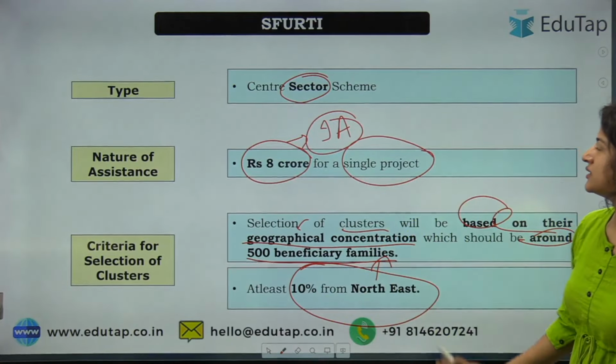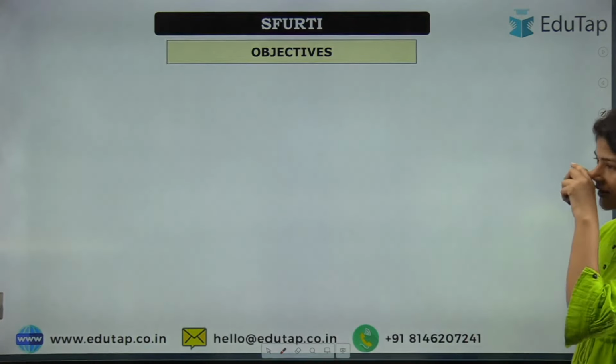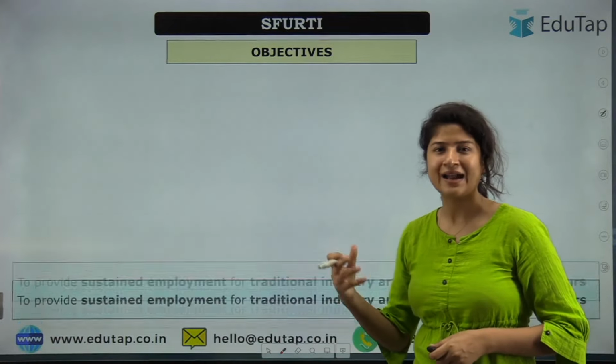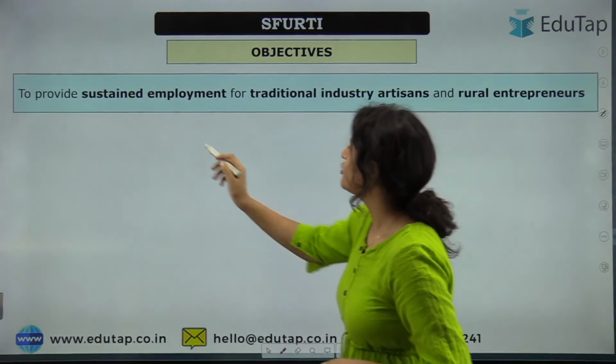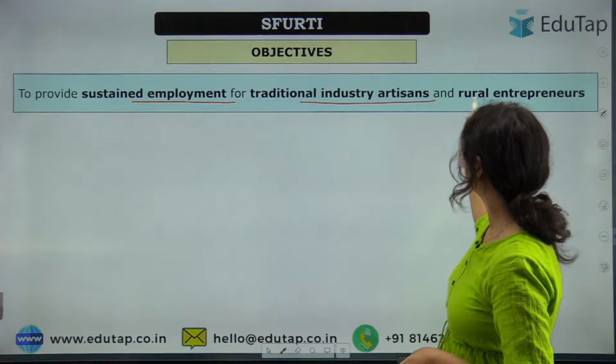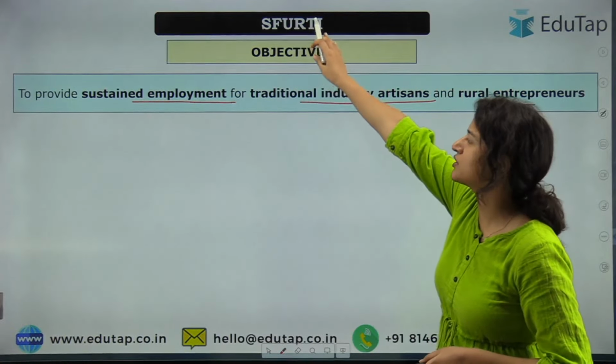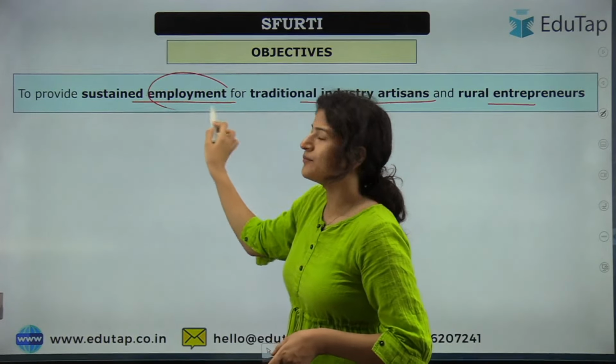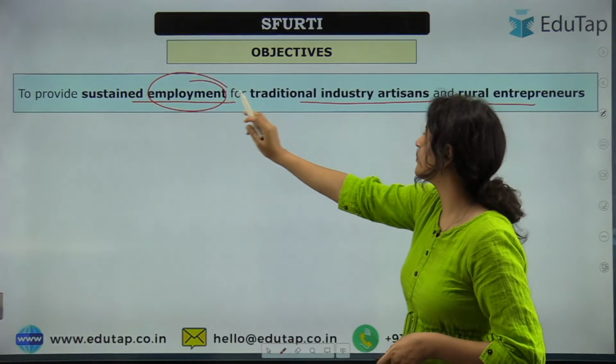Okay, so this is about the basic details. Now let's look at the objective. Objectives are quite simple and easily readable. For example, to provide sustained employment for traditional industry, artisans and rural development. What is the objective of SFURTI? To have employment, sustained employment, not only employment.